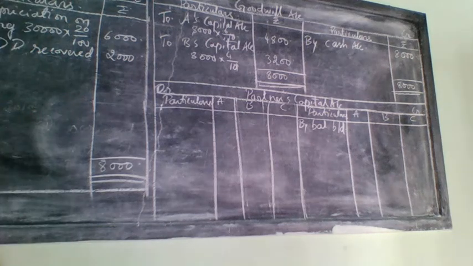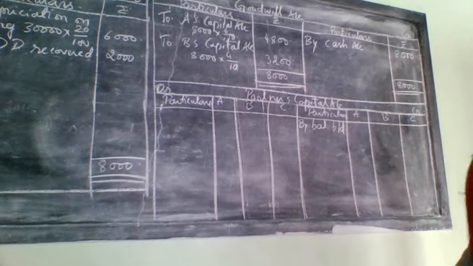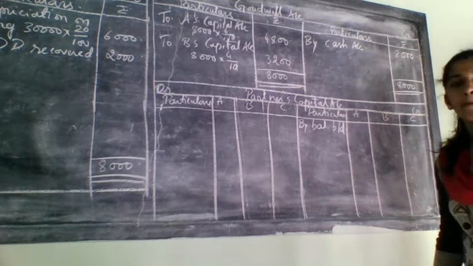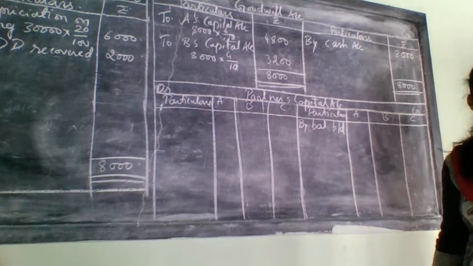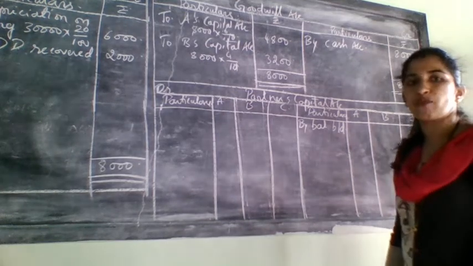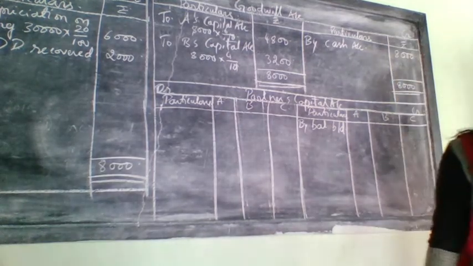After writing by balance brought down, what is the amount? From where will you get the amount? You will get the amount from the balance sheet. Which balance sheet? Old balance sheet. Which side? Liability side. They have given the balance of the two old partners, that is A and B.